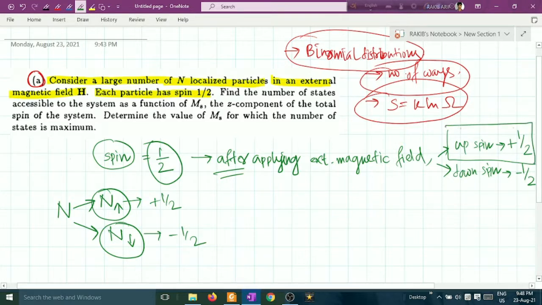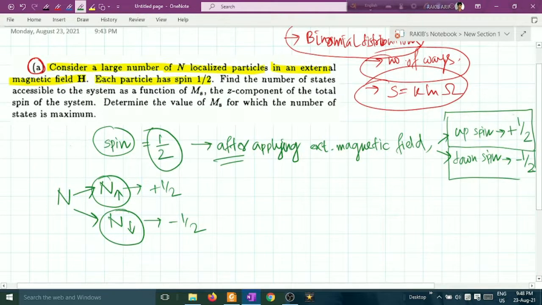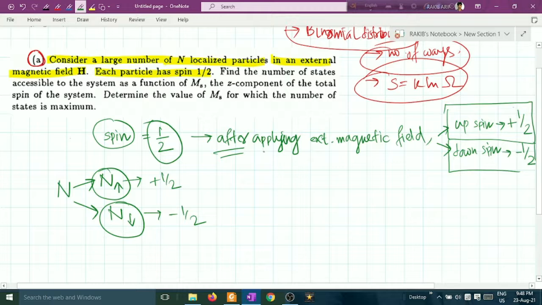To show this kind of spin splitting, an external magnetic field has to be applied. So after applying the magnetic field, there will be spin splitting. Before applying the external magnetic field, you cannot say which particle will be plus half and which will show minus half.